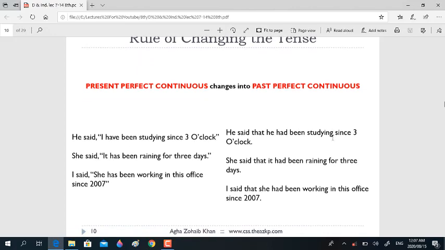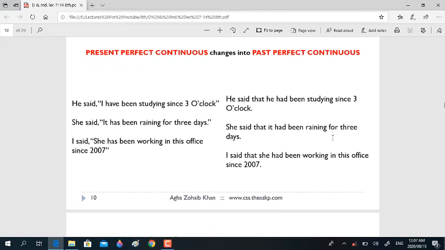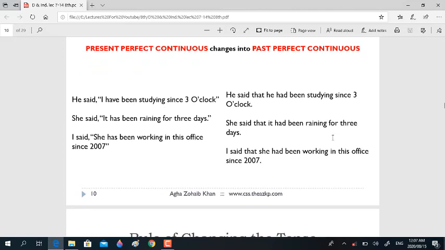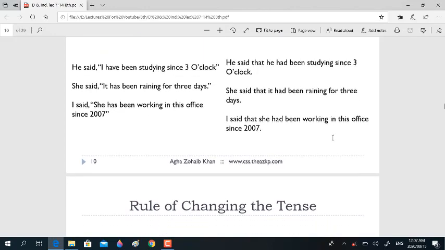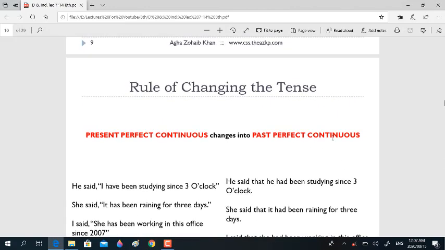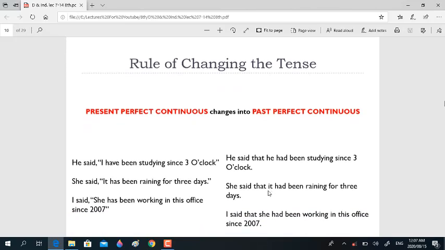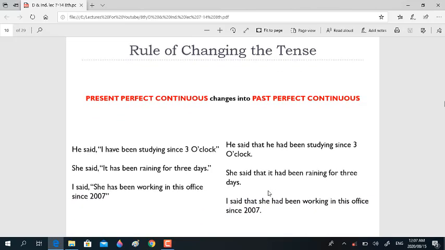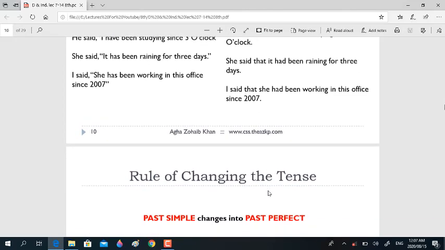And likewise, present perfect continuous changes into past perfect continuous. You can see over there: He said, "I have been studying since 3 o'clock." He said that he had been studying since 3 o'clock. You have to write 5 examples for each tense of your own. Make sentences with different subjects, then change accordingly, to make yourselves perfect in this art of narration.